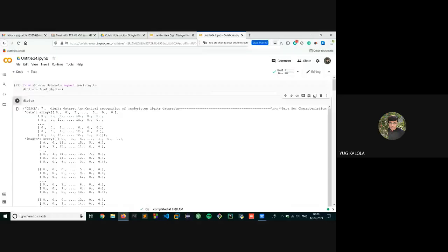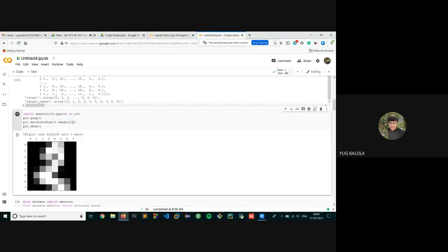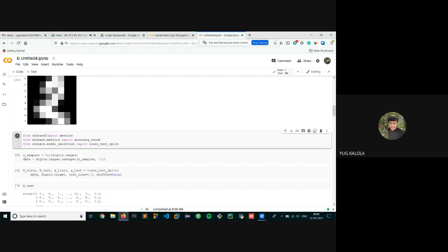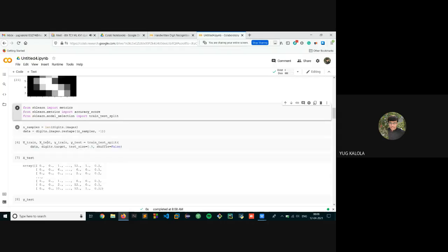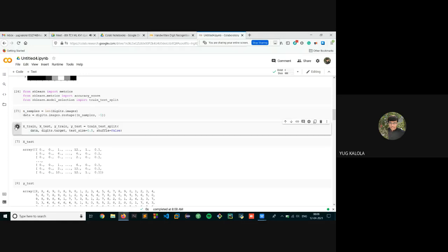First of all, we imported the load digits module from the sklearn datasets. It consists of arrays of many types, and it gives the array based on the pixel values. Then we wrote image 2, so it will show the number 2 in gray and white scale. After that, we imported some important modules like sklearn model selection. Then we trained on the dataset and gave the samples, giving it a training dataset and testing dataset.